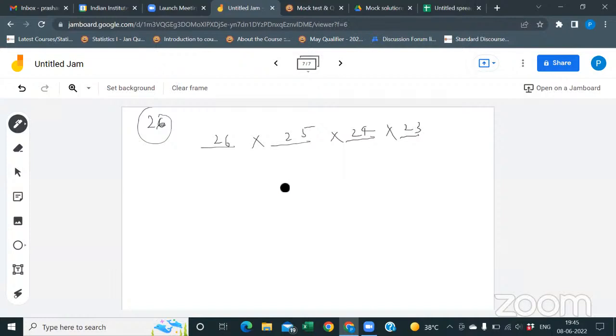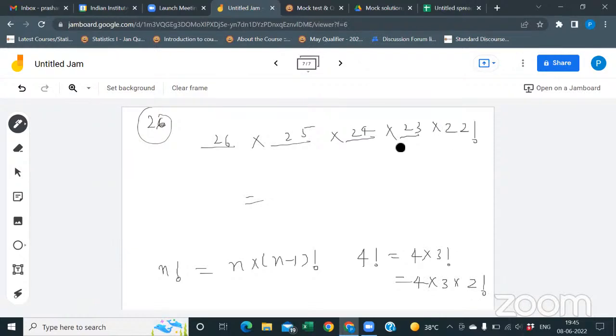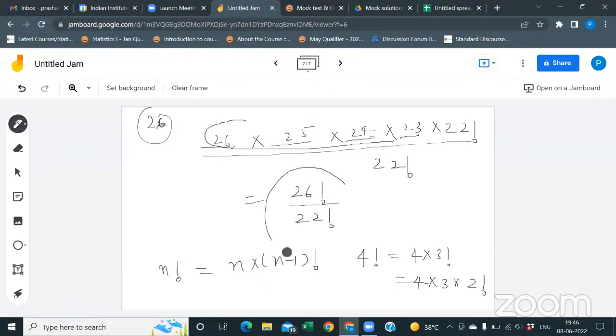No, the answer is, I think, 26 factorial divided by 22 factorial. Okay. Can you tell me, can I write n factorial as n into n minus 1 factorial? Yes. For 4 factorial, I can write it as 4 into 3 factorial. Can I write 4 into 3 into 2 factorial? Yes. So similarly, can I write 26 factorial divided by 22 factorial? Yes. So this whole thing will become 26 into 25 into 24 into 23. It's clear? Okay, sir. Got it. Thank you, sir.